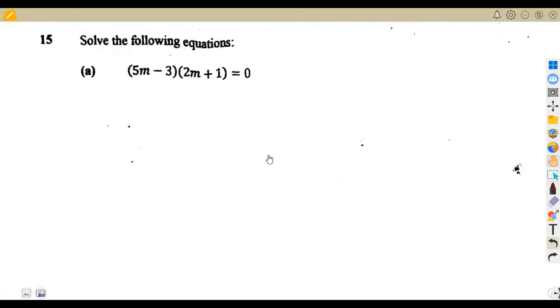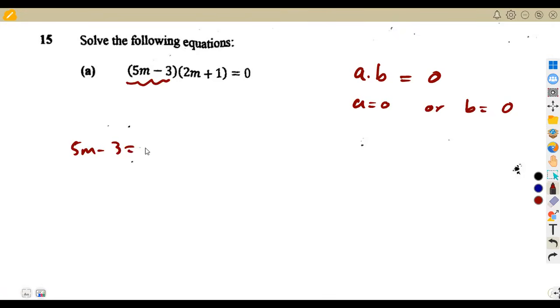Solve the following equations. The bracket of 5m minus 3 and the bracket of 2m plus 1 is equal to 0. I said the product of two numbers to be equal to 0. If A and B are equal to 0, it simply means one of these must be equal to 0, only when we are talking about equal to 0. So it means this bracket of 5m minus 3 must be equal to 0, or the bracket of 2m plus 1 is equal to 0. This time, SimSec, they tried. This is good. All right, these questions, they're actually nice.